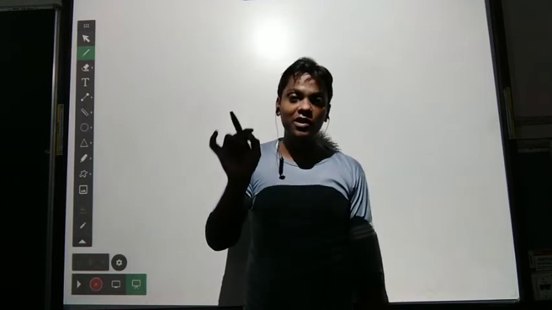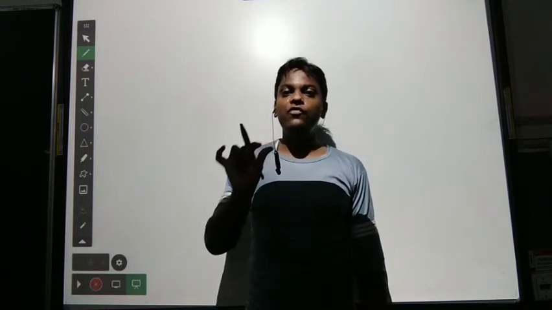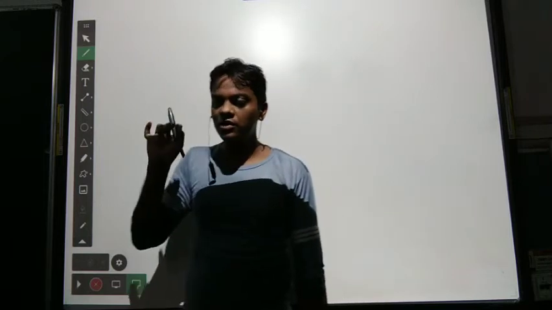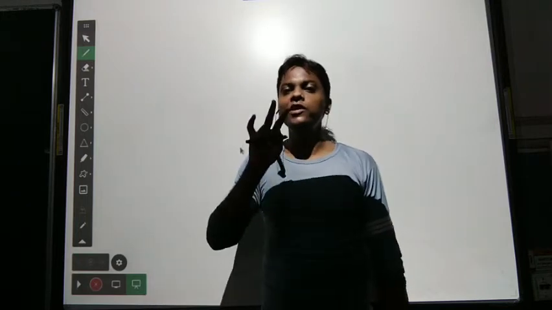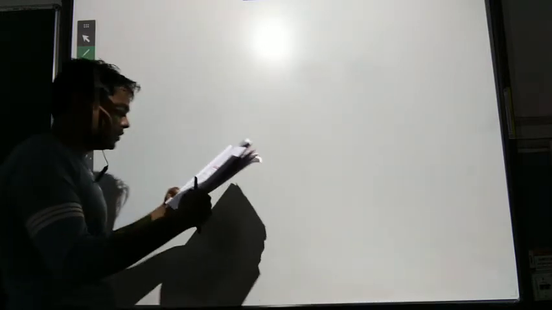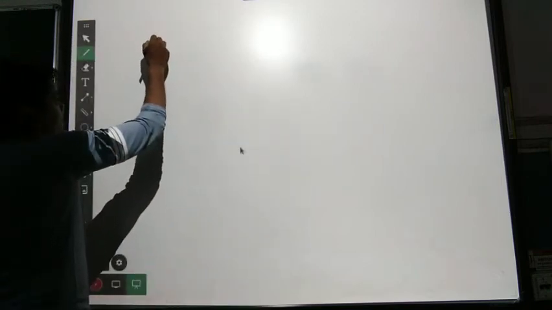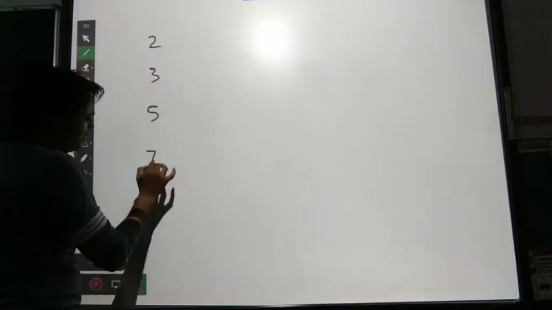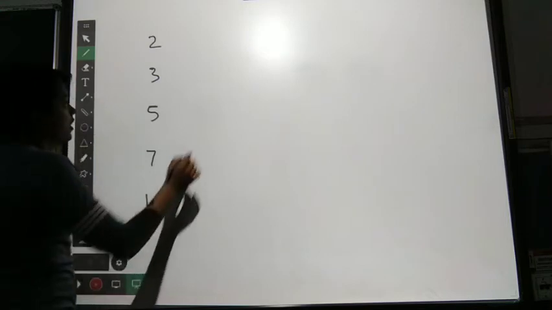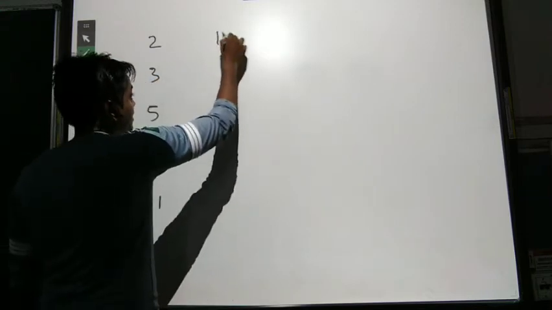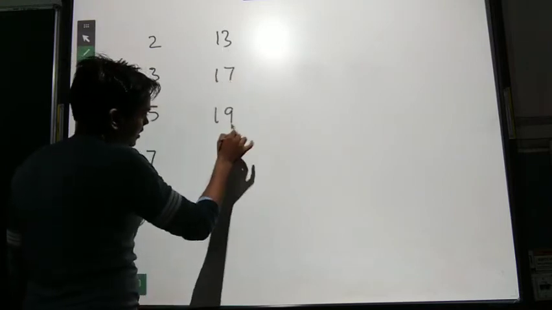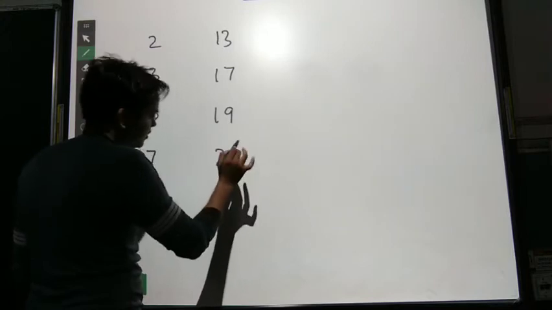You have to maintain a difference of 4 between 2 prime numbers, because you have to write a pair, and a pair contains only 2 things. So we have to write 3 pairs. As we know, the primes are 2, 3, 5, 7, 11, 13, 17, 19, 23.